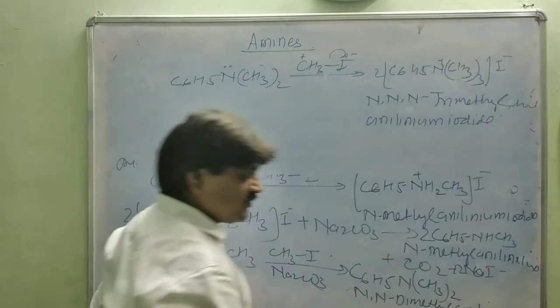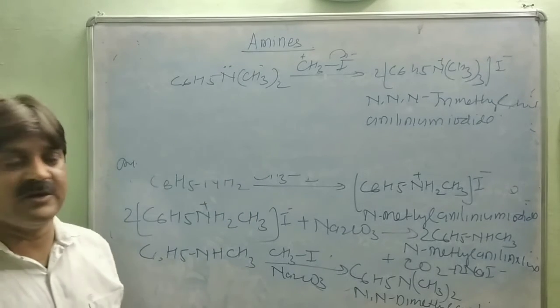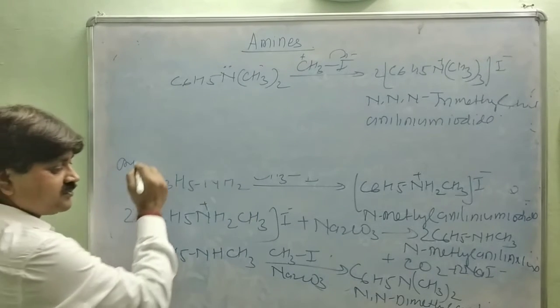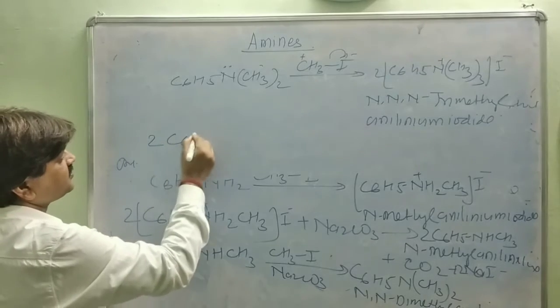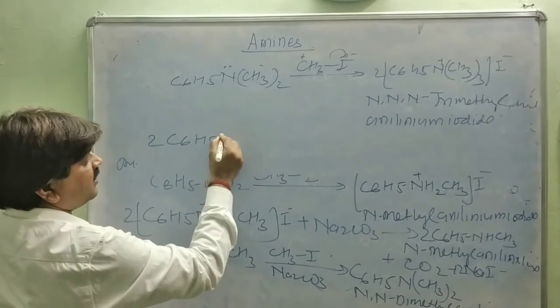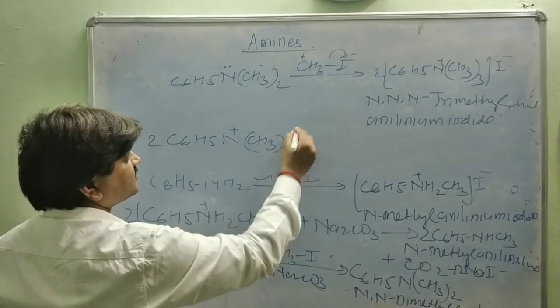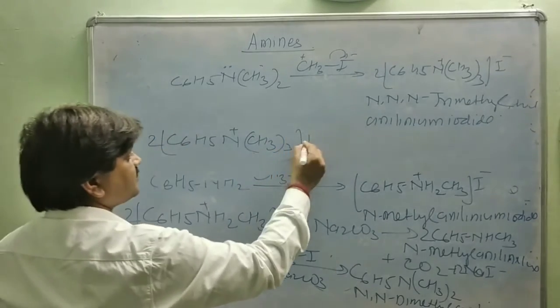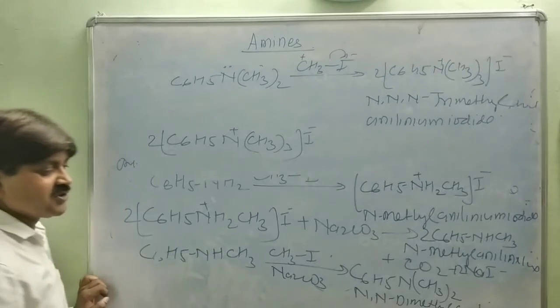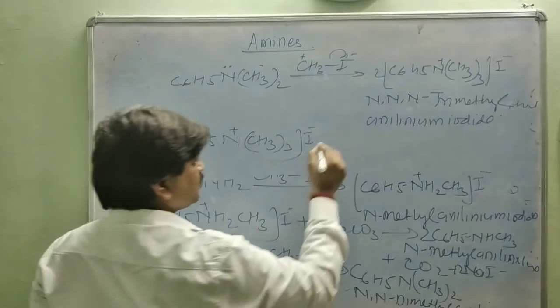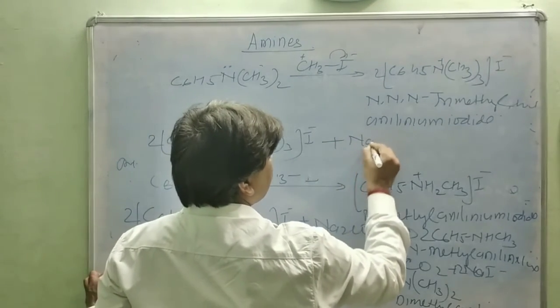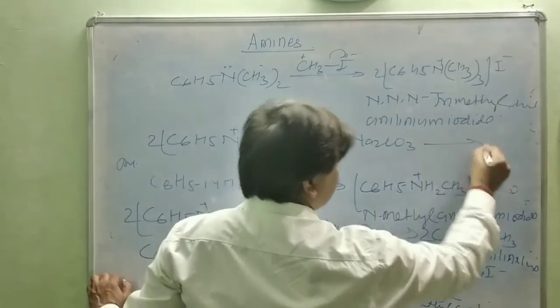Now, further treated with sodium carbonate, what will be the product? So this is 2 C6H5 N+ (CH3)3 I−. When treated with sodium carbonate, Na2CO3, the product is